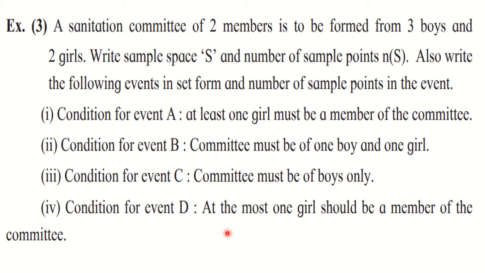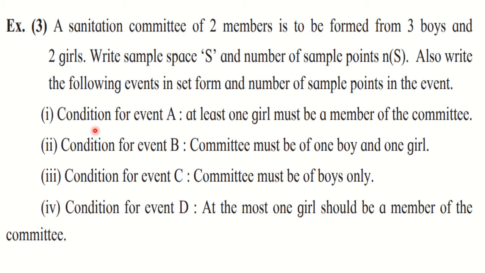Example number 3. A sanitation committee of 2 members is to be formed from 3 boys and 2 girls. Write the sample space S and the number of sample points n(S). Also write the following events in set form and the number of sample points in each event. Okay. So here the conditions for all 4 events are given. We will see them while discussing the answer.